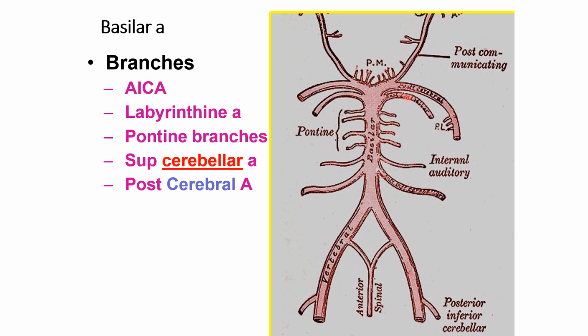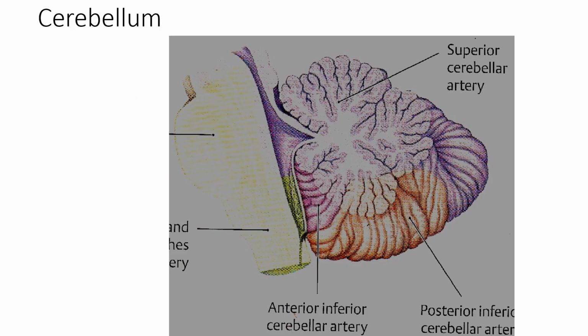These are the superior cerebellar arteries. The superior cerebellar artery supplies the cerebellum, and this is the posterior cerebral artery, which supplies the cerebrum. The anterior inferior cerebellar artery is also a branch of the basilar artery and supplies the cerebellum. Now, the cerebellum is supplied by the superior cerebellar artery, the posterior inferior cerebellar artery, and the anterior inferior cerebellar artery. These are the branches of the internal carotid artery and basilar artery.